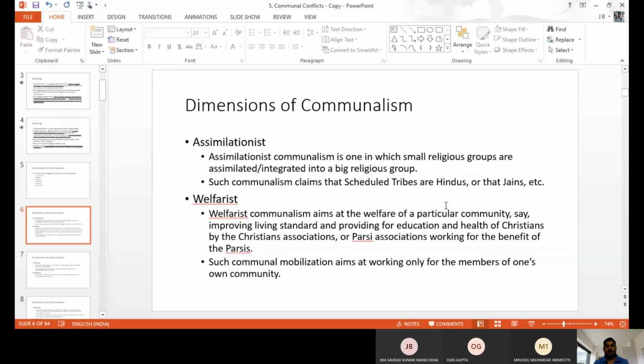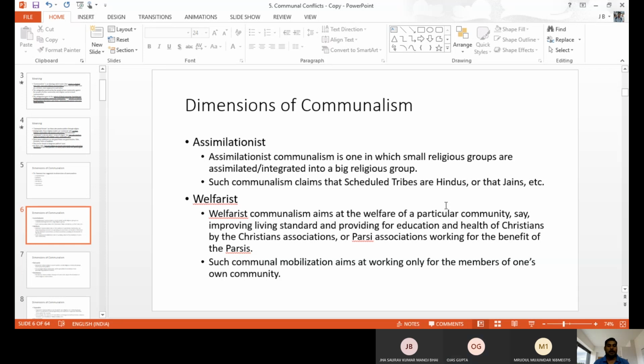That is assimilationist. For example, some groups of people are separate and do not have any identity. If they don't have any group name, then the dominant group will go and join with them because they want to be a big crowd. For example, the scheduled tribes: there is no particular religion or caste, they are a different type of people.